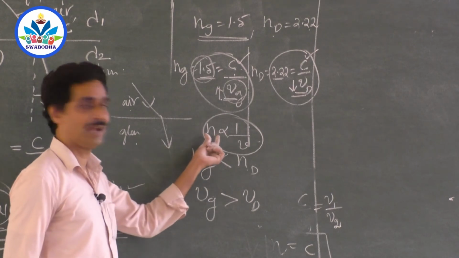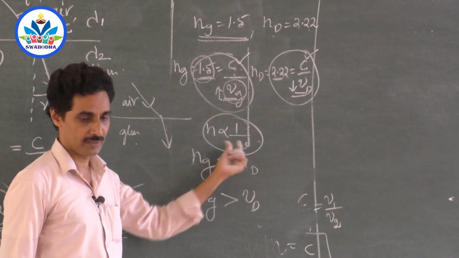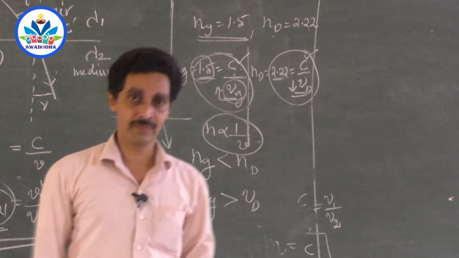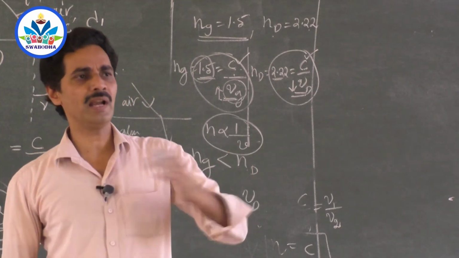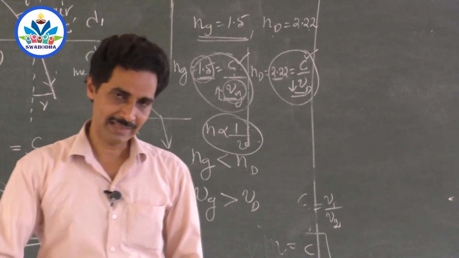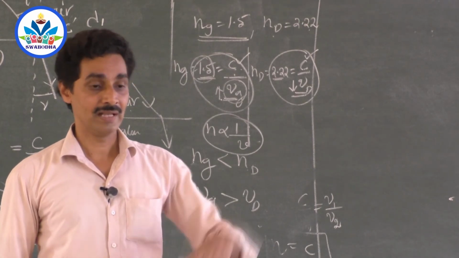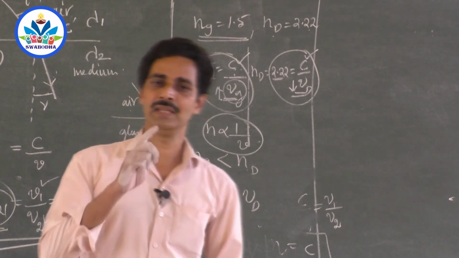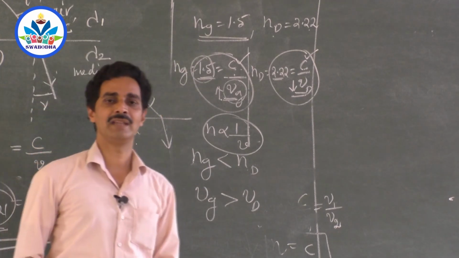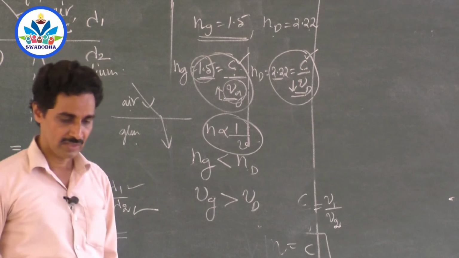So more the refractive index of a medium, lesser will be the speed of light in that medium. So the media where light travels with more and more speed, their refractive indices will be lesser and lesser. Media which has a refractive index lesser and lesser, the meaning is in that media light can travel more and more faster. That is the beauty of refractive index.